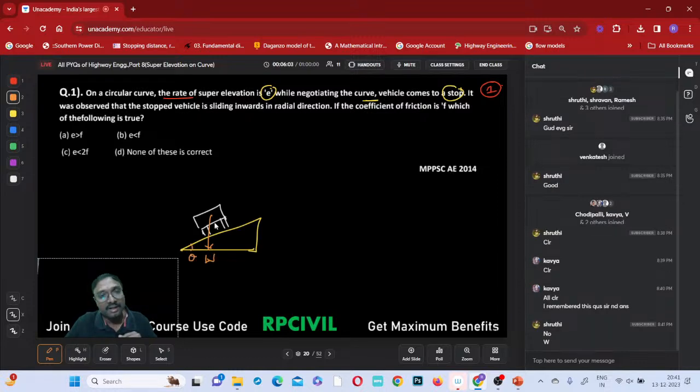This is theta. The components of weight: one component like this, one component like this, right? This is theta. So which one is this? This is W cos theta, na? And this is W sin theta, na?